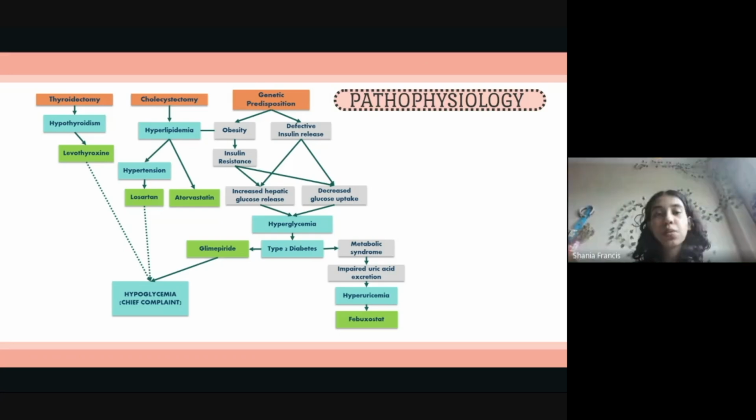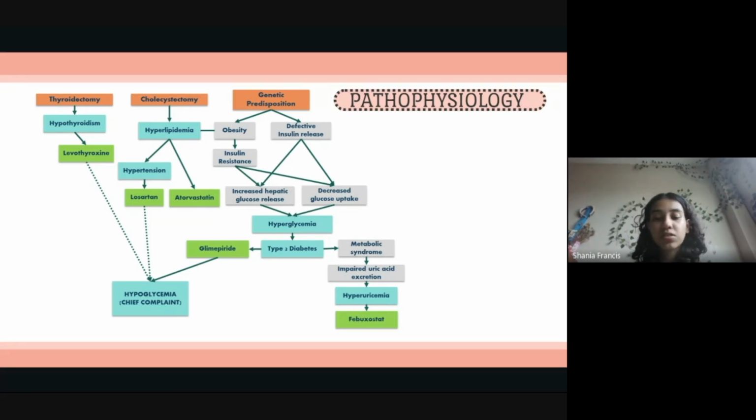Now let's discuss the pathophysiology of how the patient ended up with hypoglycemia. Hypoglycemia in this patient is a result of multiple metabolic disruptions, including hypothyroidism, altered fat metabolism, insulin resistance, and metabolic syndrome. Post-thyroidectomy, hypothyroidism slows metabolism and reduces gluconeogenesis, lowering glucose availability. Thyroid hormone replacement helps, but the imbalance can still occur.